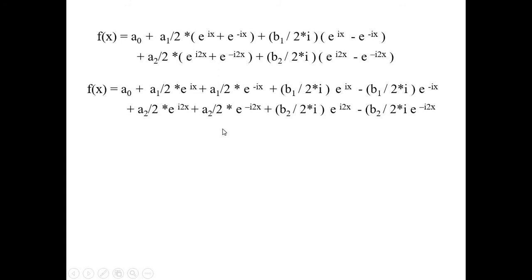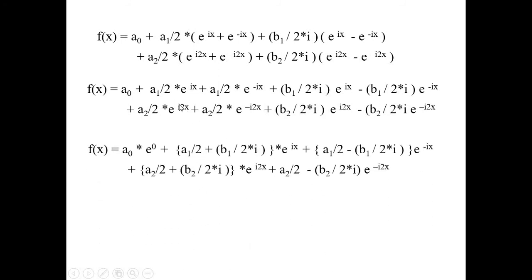Right now from this equation, a1 by 2 e to the power ix means the positive term of e to the power ix, and here is also the positive term of e to the power ix. That whole thing I am just making a group here. So here a1 by 2 plus b1 divided by 2i, after that there will be e to the power ix, and here the negative term e to the power minus ix. Similarly, there is e to the power minus ix. So this term I am going to combine, and then it will become a1 by 2 minus b1 divided by 2i whole multiplication e to the power minus ix.